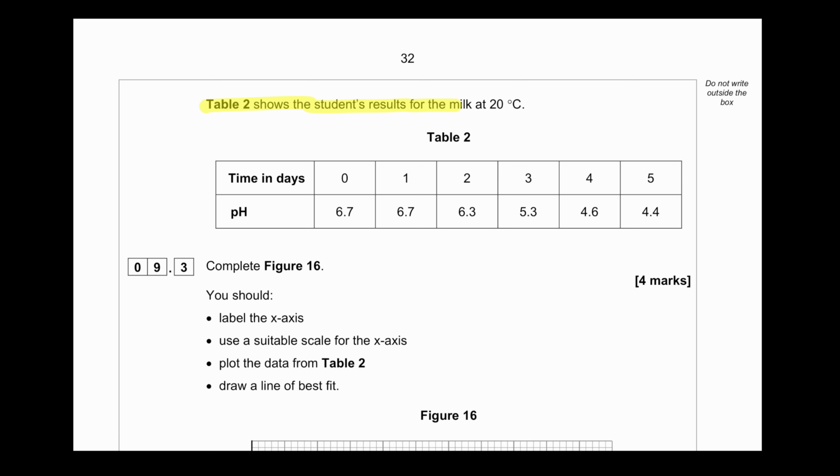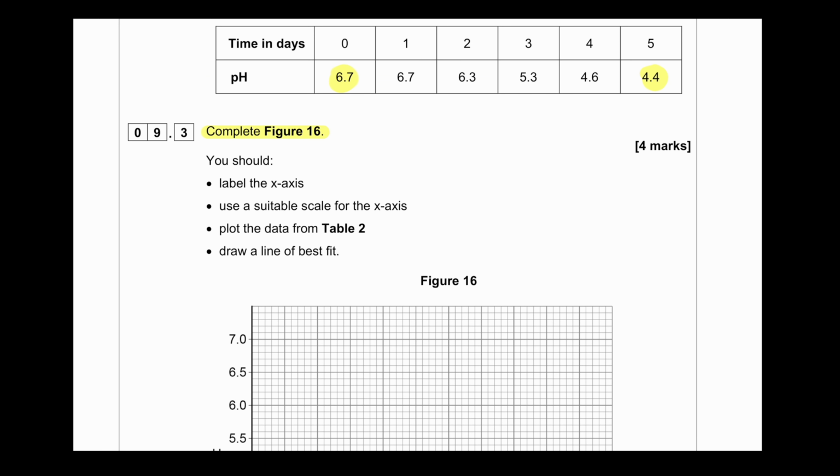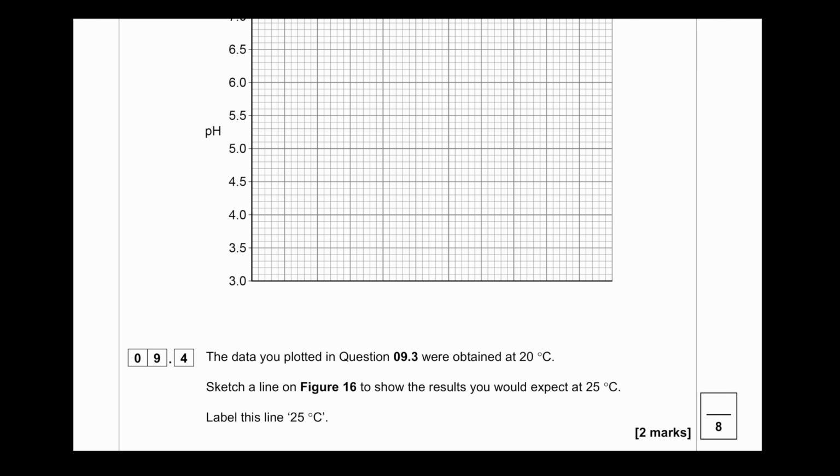Table 2 shows the student's result for the milk at 20 degrees Celsius, starting pH 6.7 and ending pH 4.4. Complete figure 16, label the x-axis, use a suitable scale for the x-axis and plot the data from table 2. Draw a line of best fit. The x-axis is always our independent variable and the y-axis is always the dependent variable.